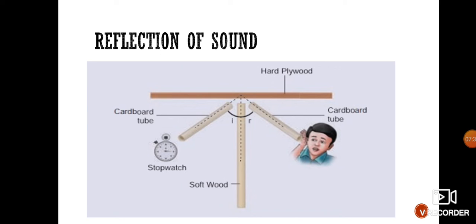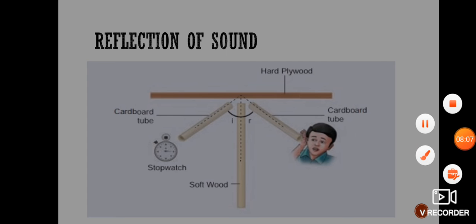Sound waves too get reflected from a solid or a liquid surface. And the laws which we have seen in the reflection of light, such as angle of incidence is equal to angle of reflection, this we know, and that law is also followed here in the laws of reflection of sound. As you can see here in this diagram, small i and small r, both the angles are the same.